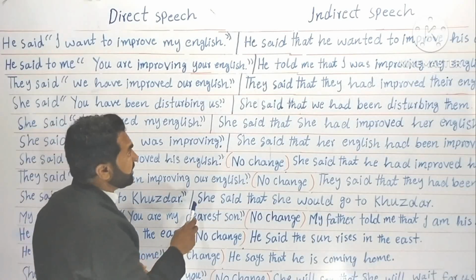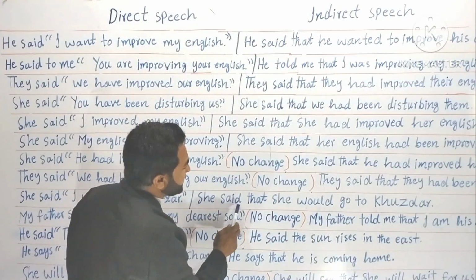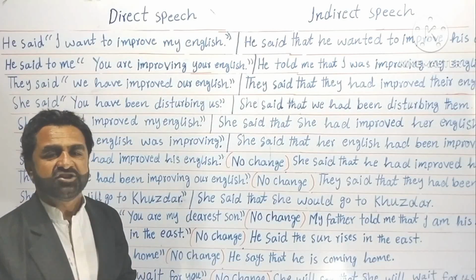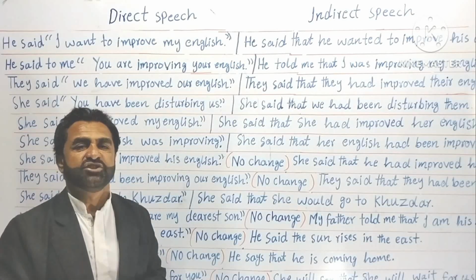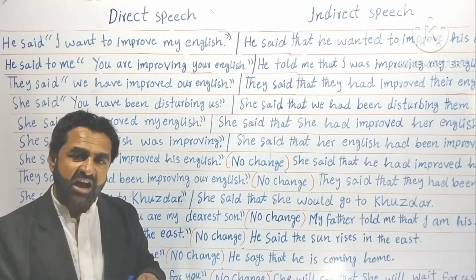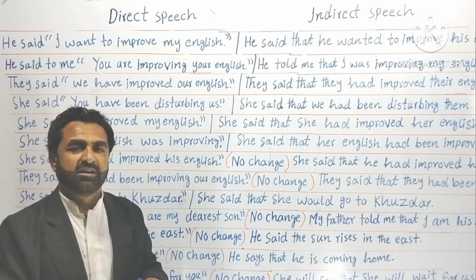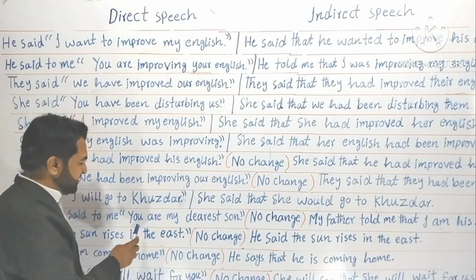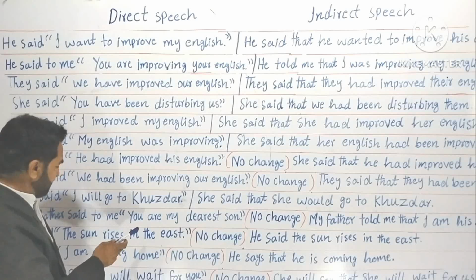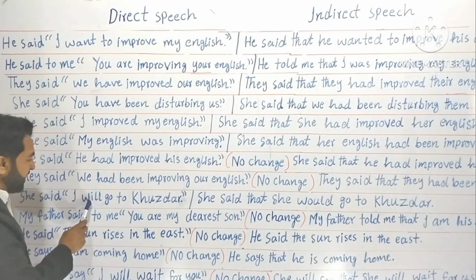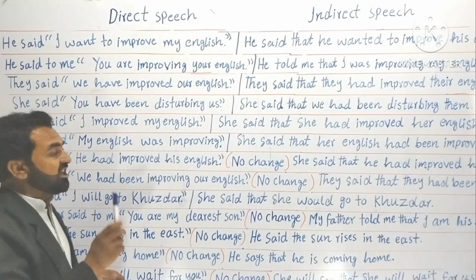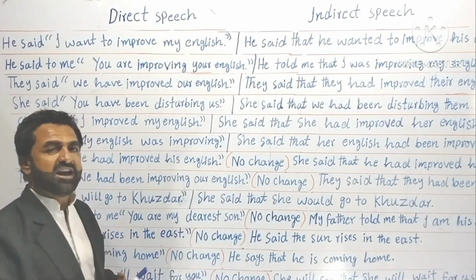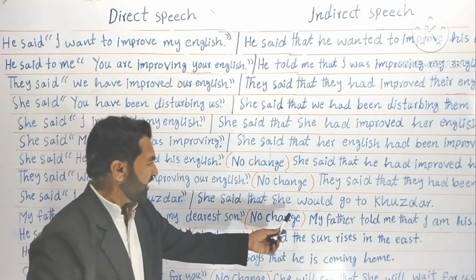Now you see the indirect speech. She said that she would go to Khuzdar. Again, you can say tenses did not change. Both the sentences are in future simple. But only the difference is this, that in direct speech, you can see the helping verb will changed only into would. Otherwise, everything remained the same. Okay?